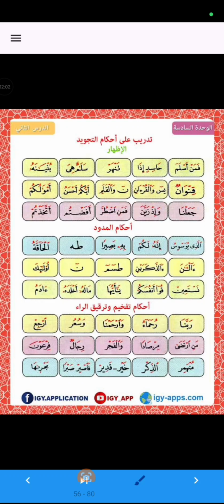Dear students, today we will learn some rules of tajweed. Especially we will understand what is izhar, and we will know the letters of throat, الحروف الحلقية, and we will understand why they are called الحروف الحلقية.